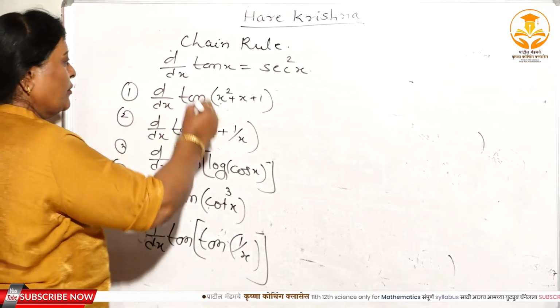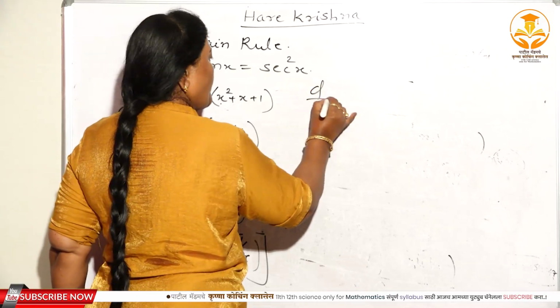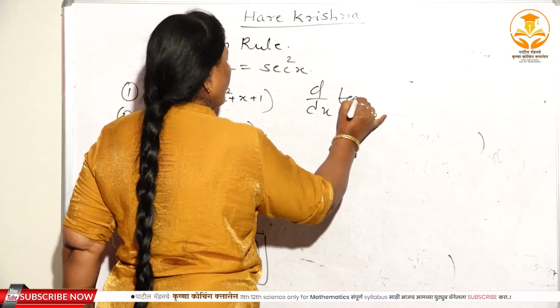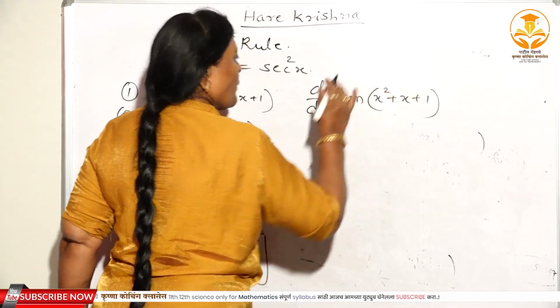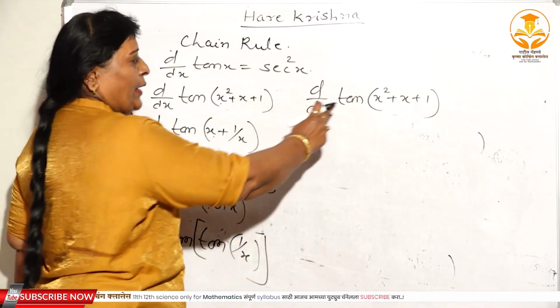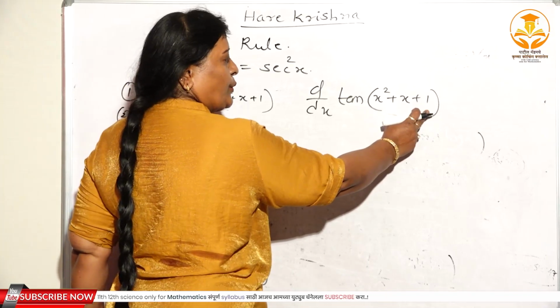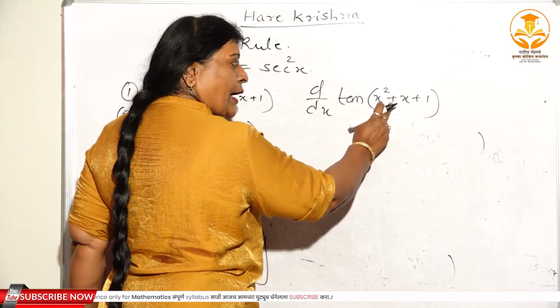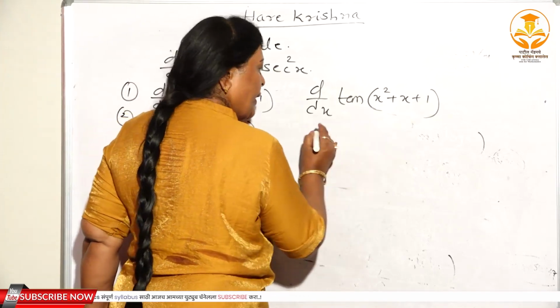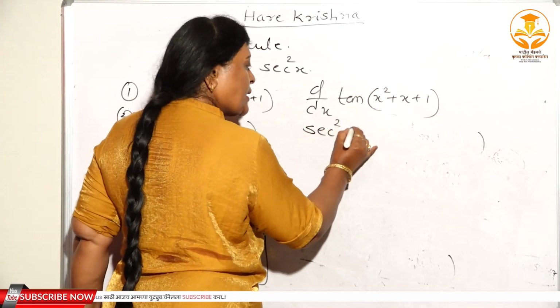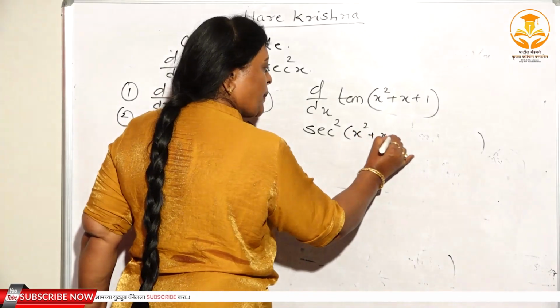Right? Again, first one, solution of the first problem, d/dx of tan of x square plus x plus 1. See, where you have to substitute u, x square plus x plus 1 is equal to u. Tan u ची डेरिव्हेटिव्ह काय येतं? tan x ची डेरिव्हेटिव्ह sec square x. Tan u ची डेरिव्हेटिव्ह sec square u means sec square x square plus x plus 1.